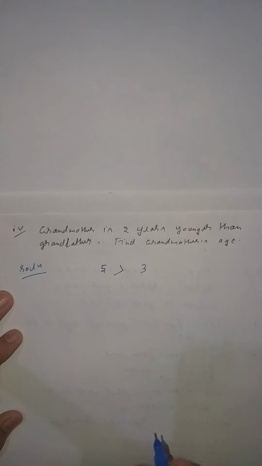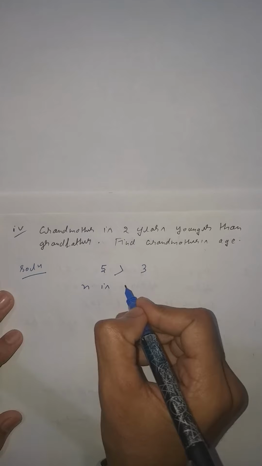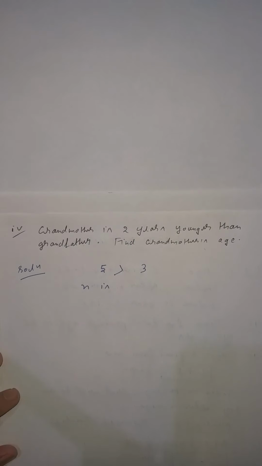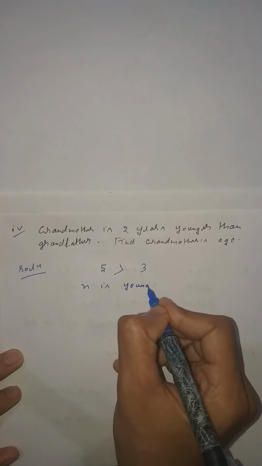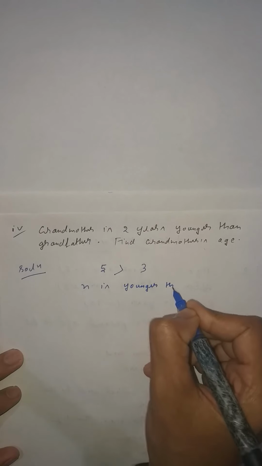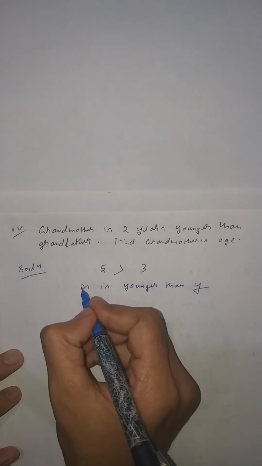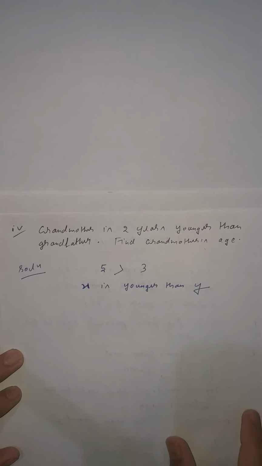So if I want to say x is younger than y. Clear student? x is younger than y. It means x will be small and y will be greater.